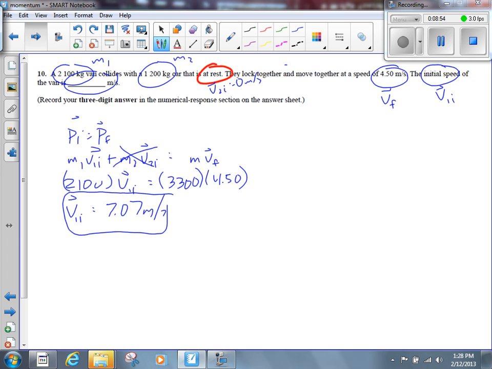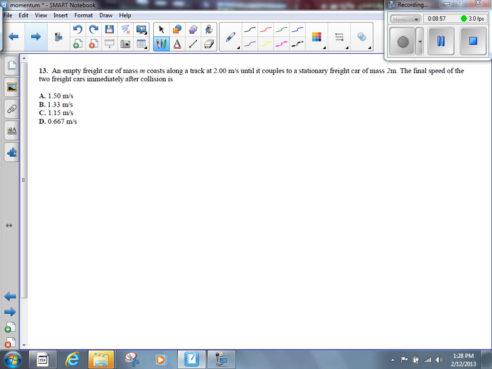Let's take a look at question number 11. This one I thought was a bit tougher. Number 11 says, an empty freight car of mass M coasts along a track at 2 meters per second until it couples to a stationary freight car of mass 2m. We want to find the final speed of the 2 freight cars. This would be M1, and let's call 2m M2.